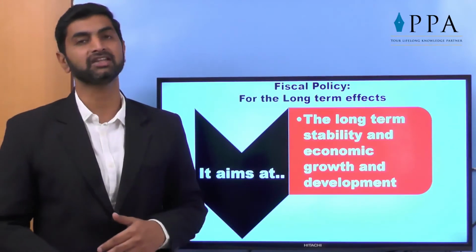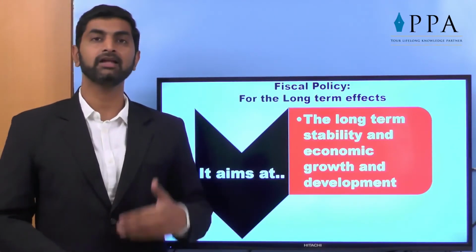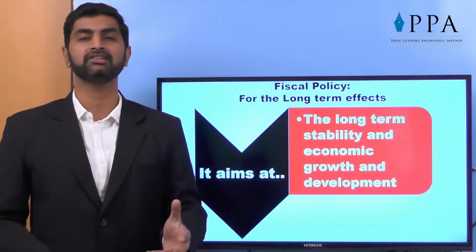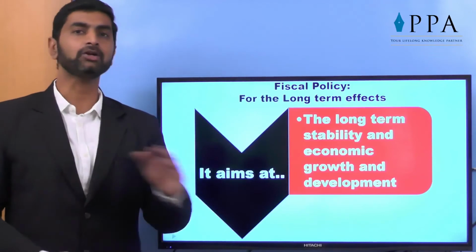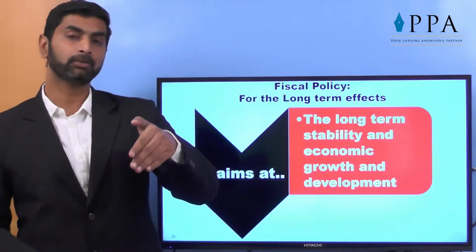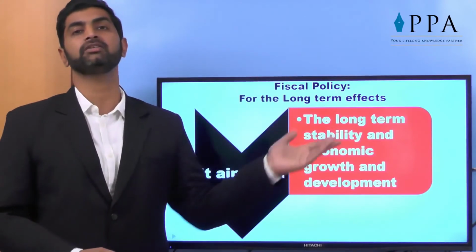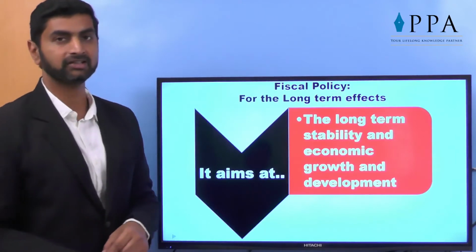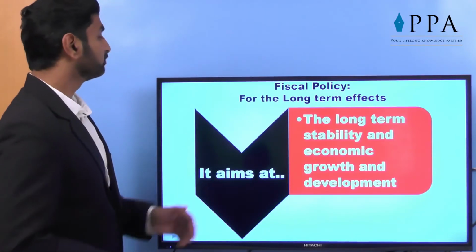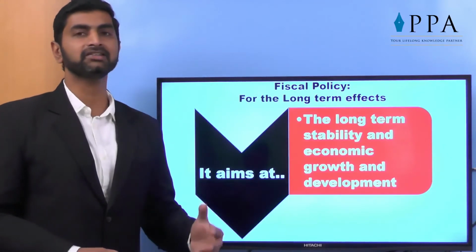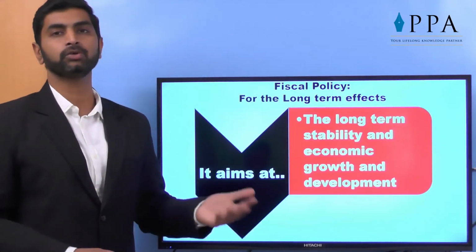That is something which is highly expected, and that is why when the ruling party is in government for 5 years, they cannot have a long-term impact. They need some more time to give the impact. So the policy introduced today may give you the effect after 15-20 years. That is what is called the long-term effects of a fiscal policy. So it aims at long-term stability and economic growth and development. Within 5 years everything was good, after 5 years it may go down, will not work.